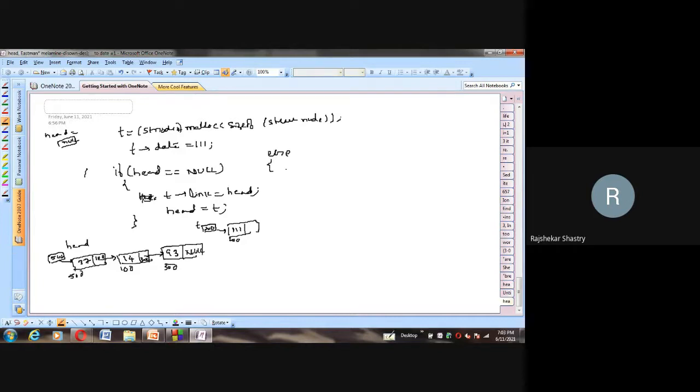We cannot travel in the backward direction. Node visiting will always be made in the forward direction, because the arrows are forward. We don't have two arrows, we have only one arrow, to the right, that means forward direction only we can move.